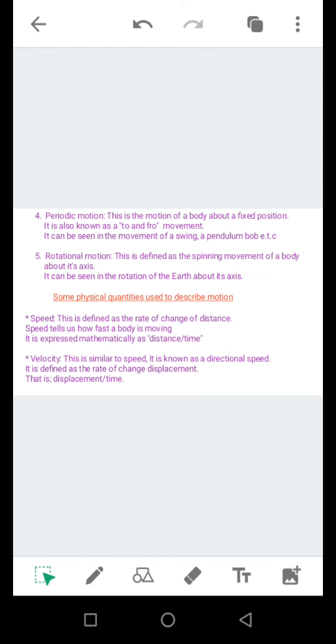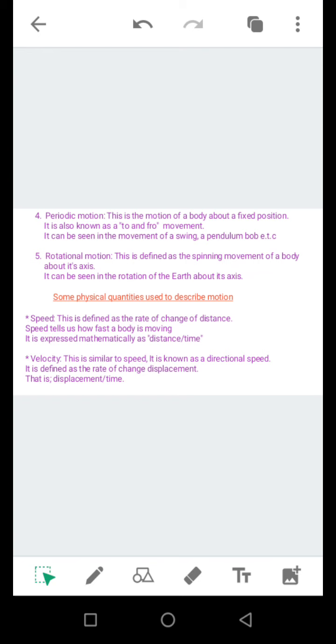Let's move on to the next type of motion. The next type of motion here is the rotational motion. You can emphasize what rotation is. It's like a circular motion too, but there is a fixed axis here. Rotational motion is defined as the spinning movement of a body about its axis. That's the simple definition for rotational motion. It can be seen in the rotation of the earth about its axis. It can also be seen in the rotation of a wheel about an axle.